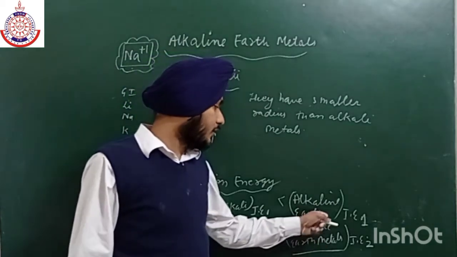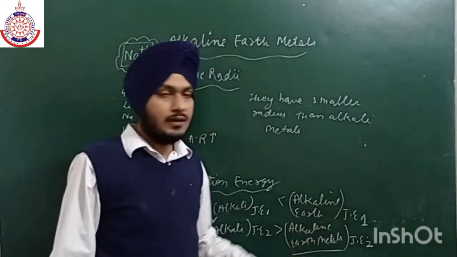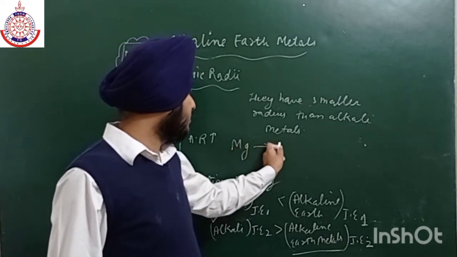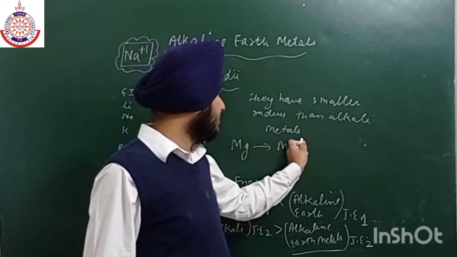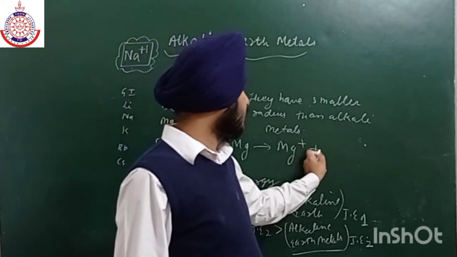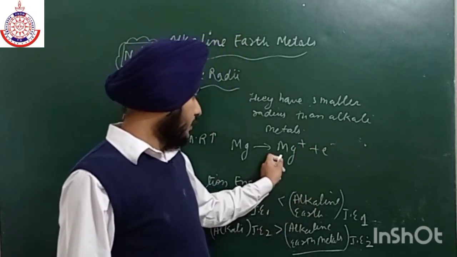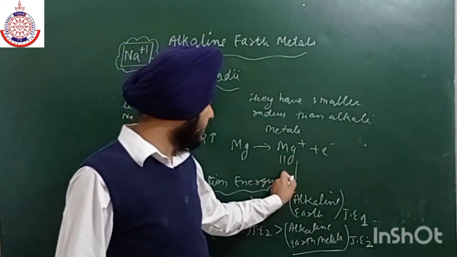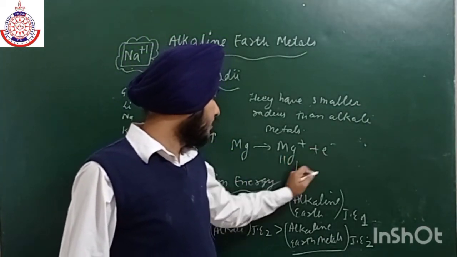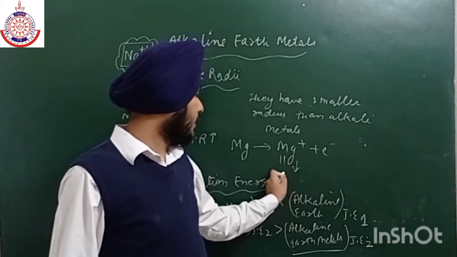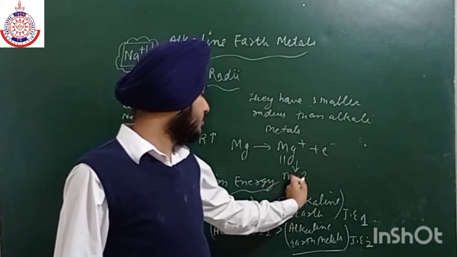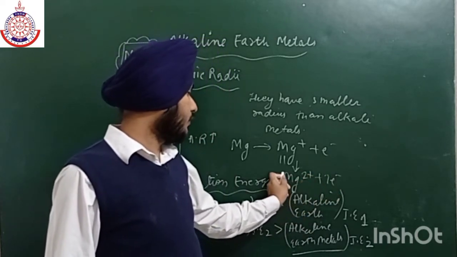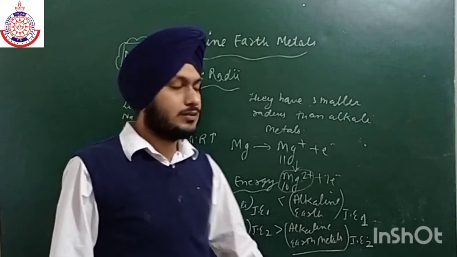The reason is that after losing one electron, magnesium changes into Mg+ with 11 electrons. If it loses another electron, it changes into Mg2+ with a 10 electron configuration, which is a noble gas configuration.